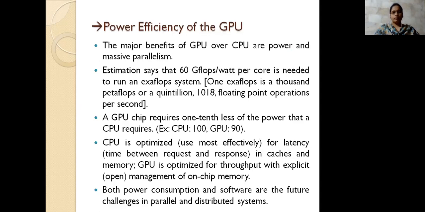And then next we have the power efficiency of the GPU. Here you should mention the advantages of this over the CPU. The benefit we are representing is massive parallelism.